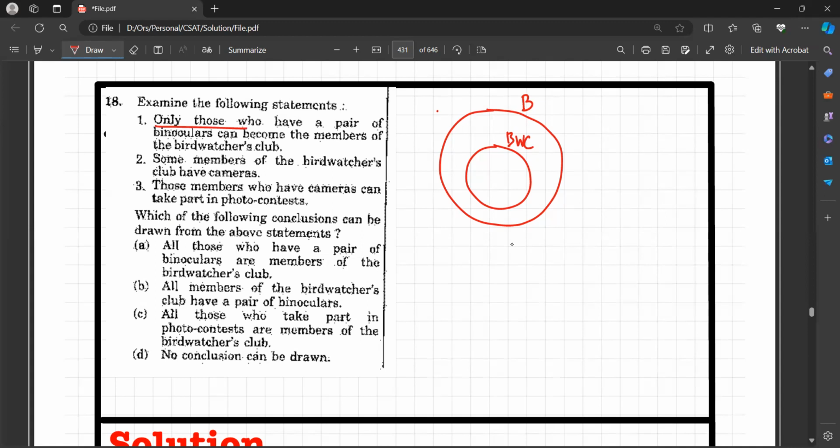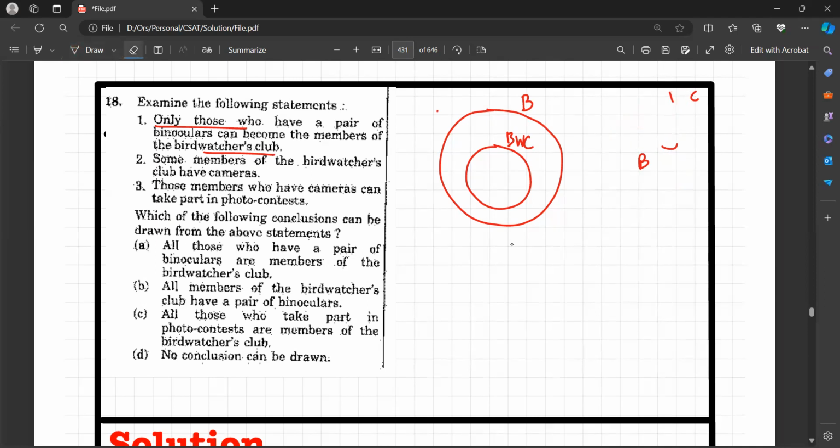Out of those who have a pair of binoculars, some can be members of the Bird Watchers Club. If we draw BWC outside B, it will be wrong, because a person who doesn't possess binoculars cannot be a member of the Bird Watchers Club.